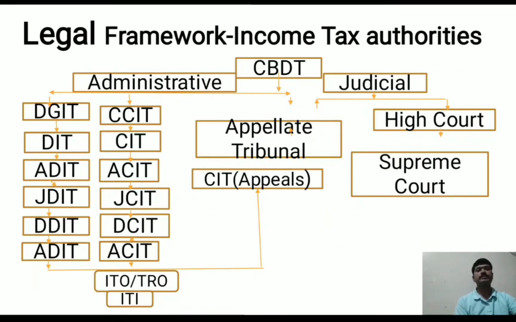These authorities work in a hierarchy. Income tax officers and tax recovery officers also work in the administrative section. In the judicial section come the High Court and Supreme Court. In case of any problem or any decisions taken by the administrative staff, the assessees can claim in the court, that is, in the appellate tribunal. They can go to the High Court or Supreme Court, and whatever judgment comes from the High Court and Supreme Court can be taken into consideration in the income tax law.